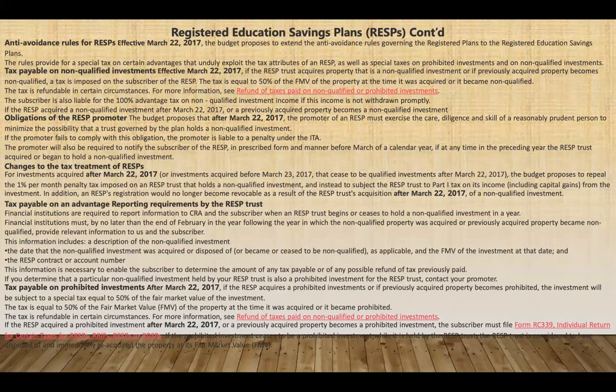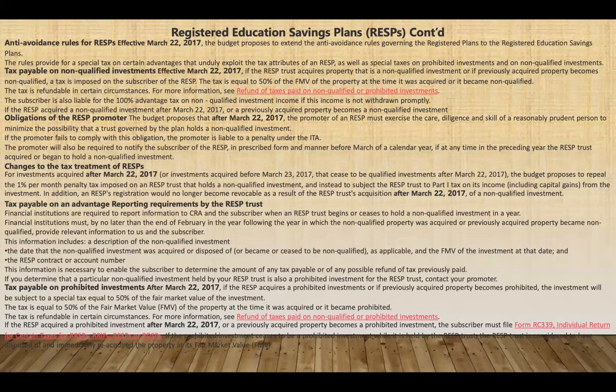So changes to the tax treatment of RESP for investments acquired after March 22nd, 2017 that cease to be qualified investments: the budget proposal repeals the 1% per month penalty imposed on an RESP trust that holds a non-qualified investment.